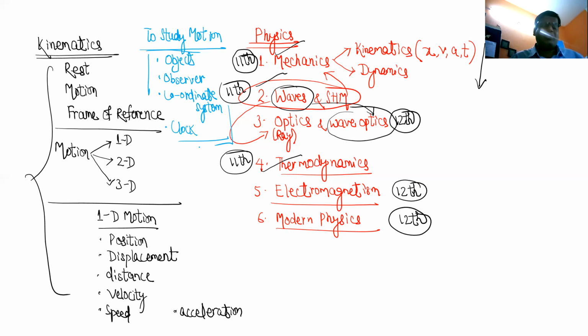Most of the time we will be using the Cartesian coordinate system, but slowly we will also learn, in some questions when the Cartesian system doesn't give us proper results or becomes cumbersome, how to use the polar coordinate system or spherical coordinate system.